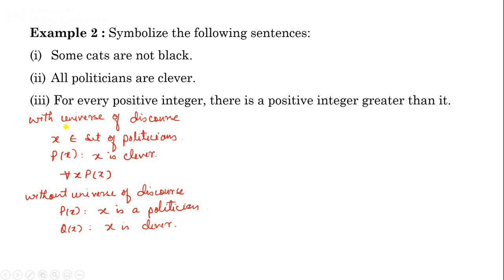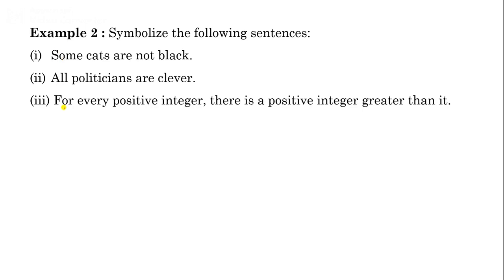For this, all politicians are clever means for all values of x, if x is a politician, then he or she is clever. So you will write it: for all x, Px implies Qx. Here we are checking for every x. Because we have not defined universe of discourse, it means x can take any value from the universal set. So first we check whether it is a politician. So for all x, if it is a politician, then he is clever. All politicians are clever.